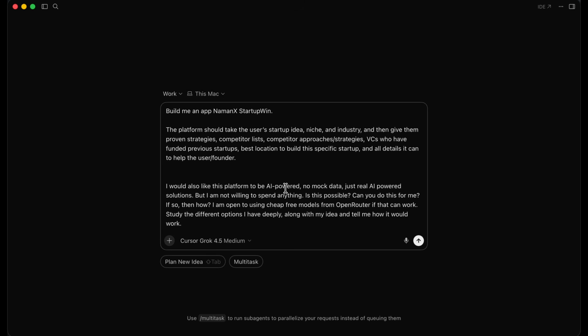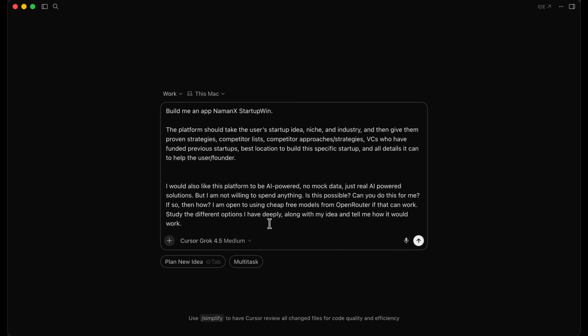I would also like this platform to be AI-powered. No mock data, just real AI-powered solutions. But I am not willing to spend anything. Is this possible? Can you do this for me? If so, then how? I'm open to using cheap, free models from OpenRouter, if that can work. Study the different options I have deeply, along with my idea, and tell me how it would work. So what you can see here is that there is something that I did not know. I don't know how to integrate AI into this without paying for an API. And I want Grok 4.5 to help me figure out the solution.